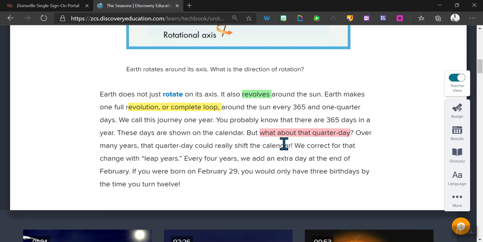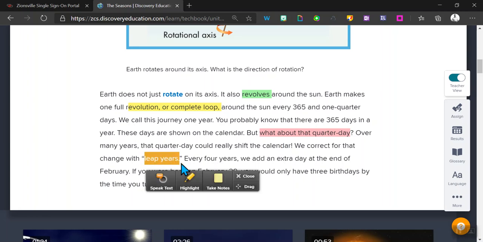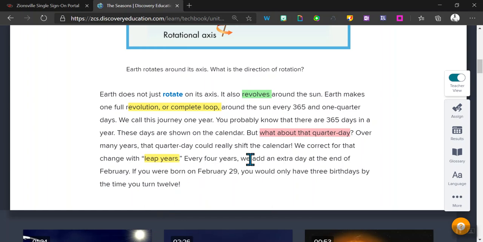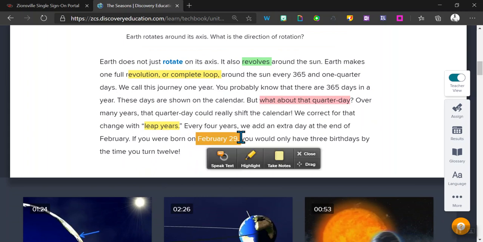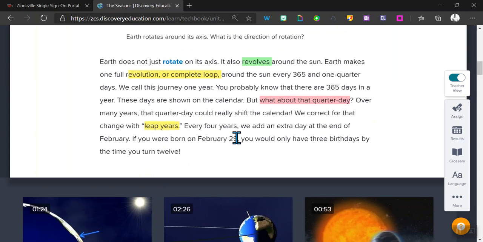So we correct for that change with leap years. And you're probably familiar with leap years because those happen every 4 years. Remember, 4 quarters make $1. So every 4 years, we add an extra day. And at the end of February, we take that extra day, and that's where every 4 years we get February 29th.